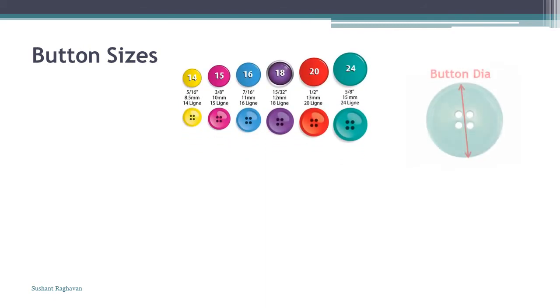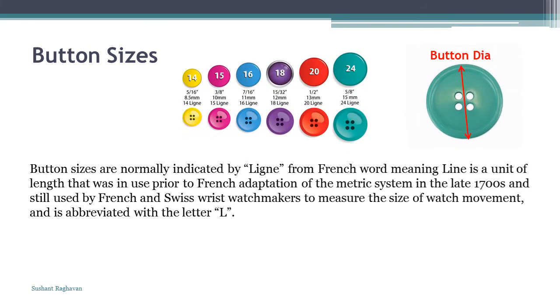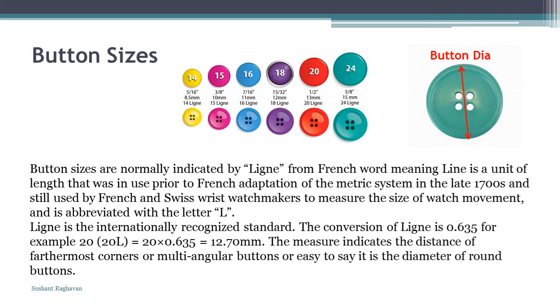Button sizes. Button sizes are normally indicated by line, from the French word meaning line, a unit of length that was in use prior to French adoption of the metric system in the late 1700s and is still used by French and Swiss wristwatch makers to measure the size of watch movement, and is abbreviated with the letter L. Line is the internationally recognized standard.